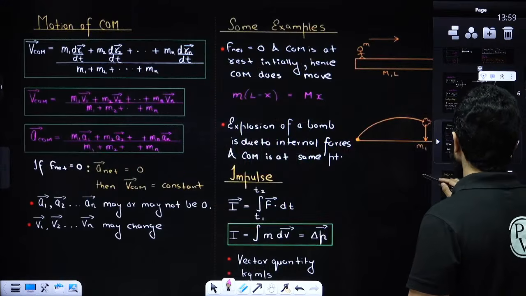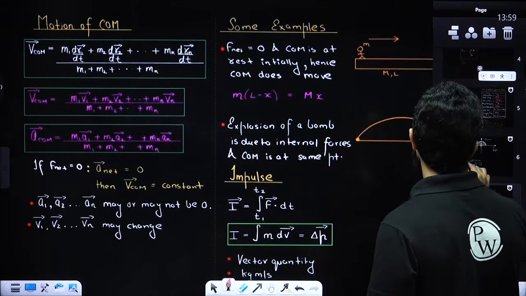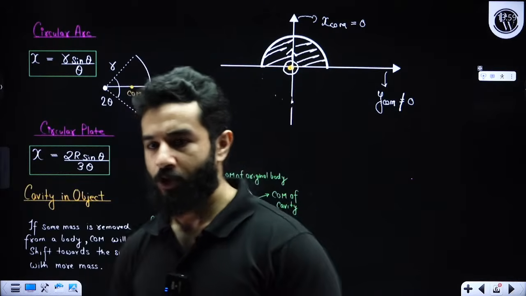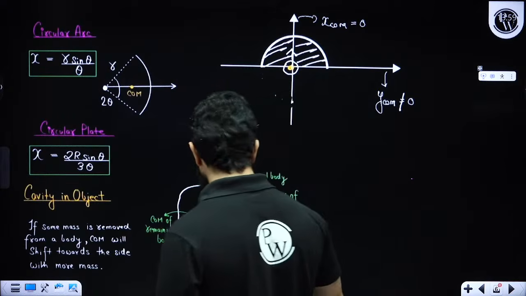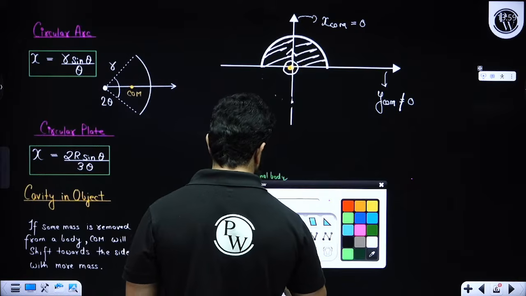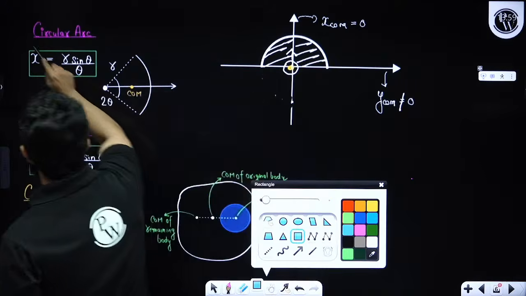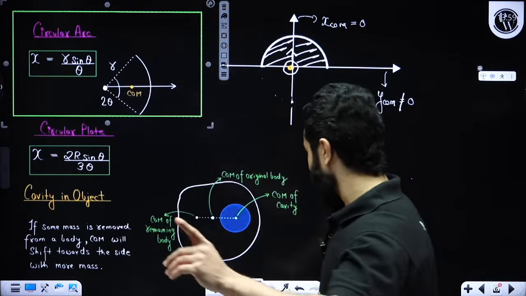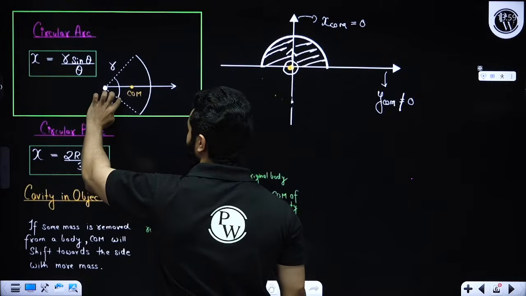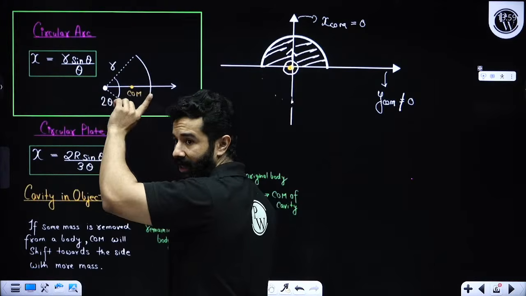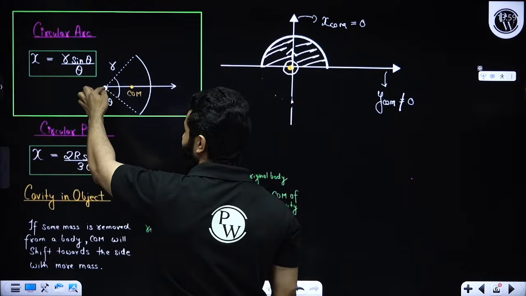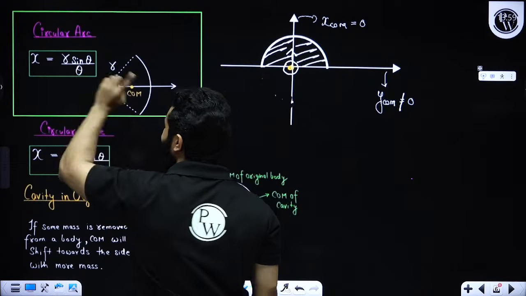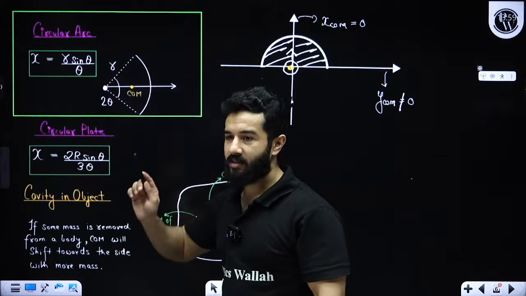Achha, before moving on to the collision, I've got some more important points for you. First of all, remember the formula of center of mass for a circular arc. Please remember it like this: let's suppose you have got a circular arc and the angle is 2 theta, then from the center point, this distance will be r sine theta by theta.